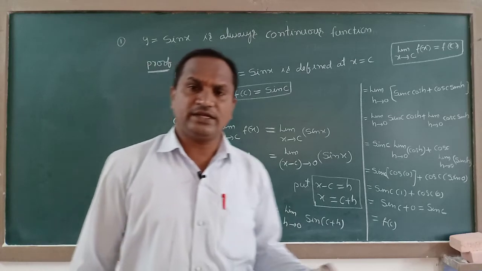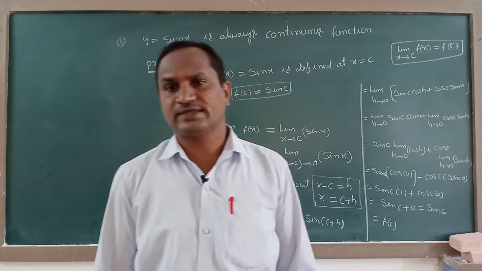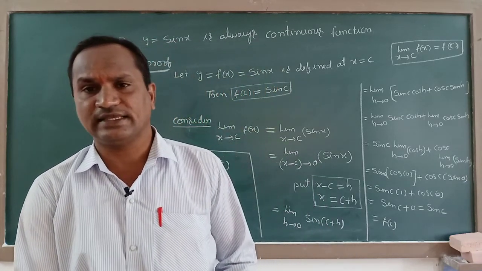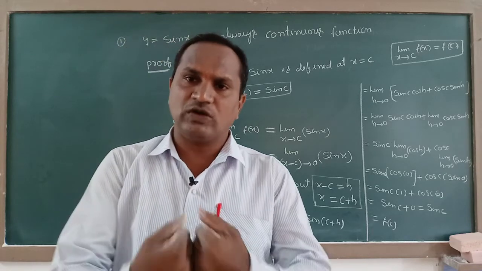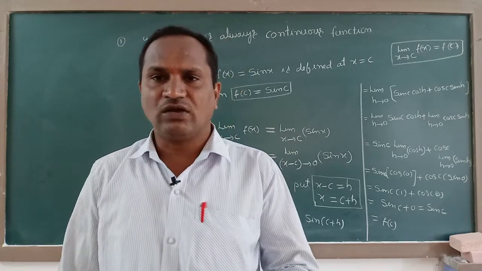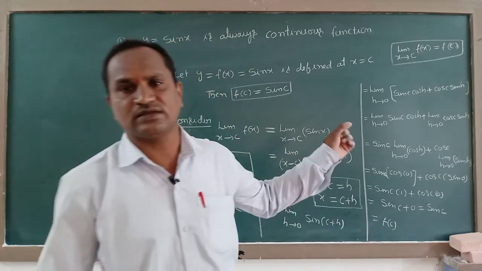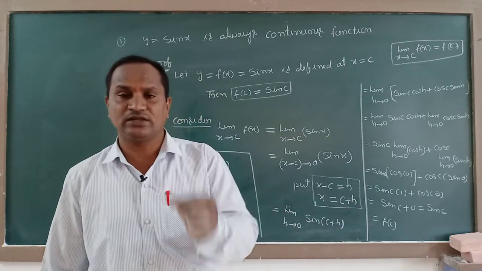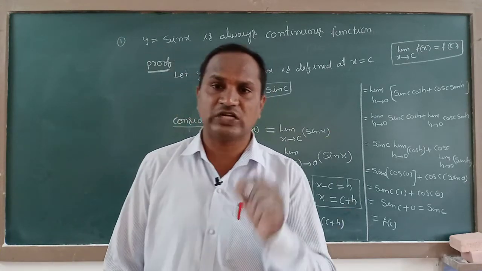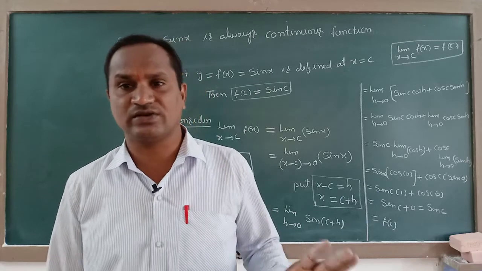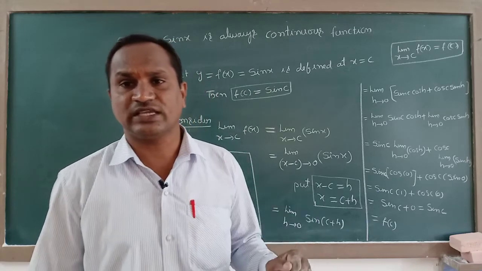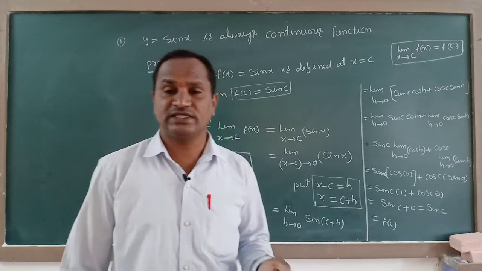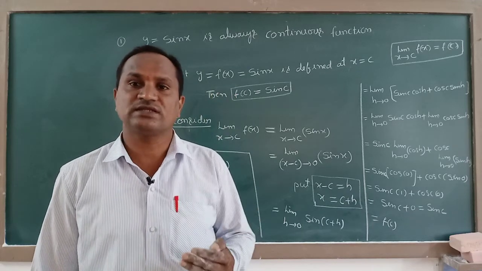Not only this, any trigonometric function, you can take cos x, tan x, cosecant x, secant x, or you can take some algebraic functions also. They must all satisfy this formula. Then only we can say that those types of functions are continuous functions. Otherwise they are not. Now we are going to check the remaining functions, whether they are forming continuous functions or not.